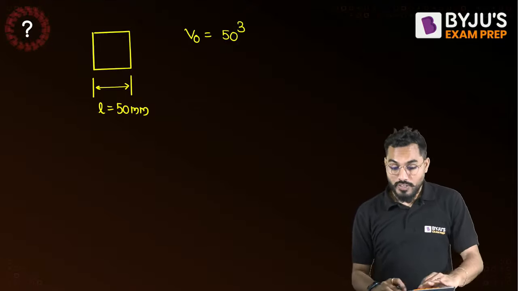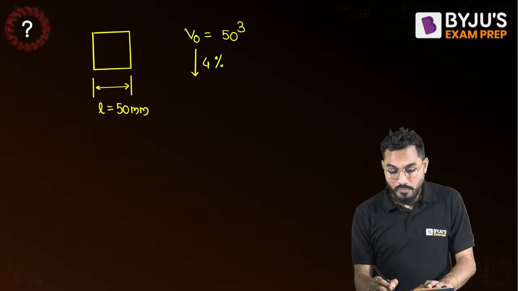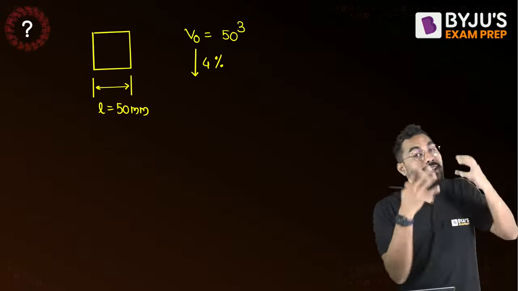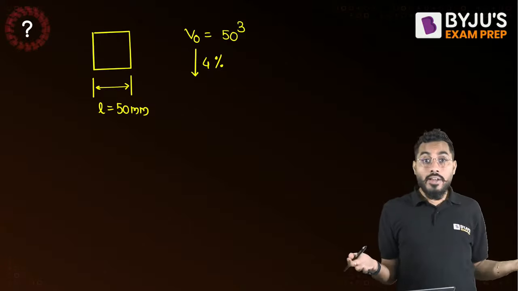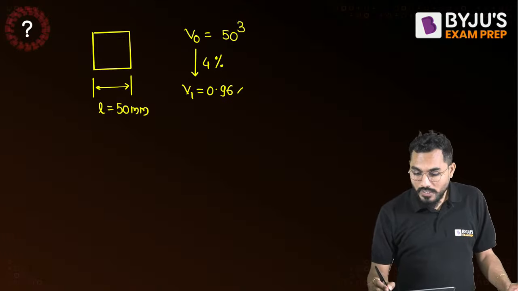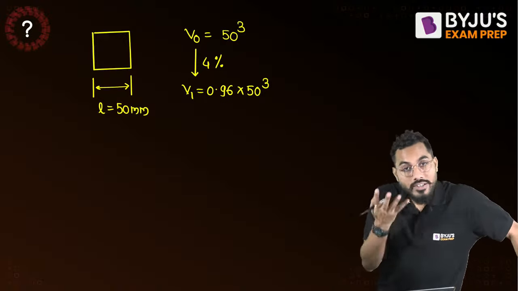Now this volume first of all shrinks by how much percent? 4% volume shrinkage takes place. If the shrinkage in the volume is 4%, then how much will be remaining? Remaining will be 96% of the total volume. So can I say volume V1 will be 0.96 multiplied by 50 cubed?